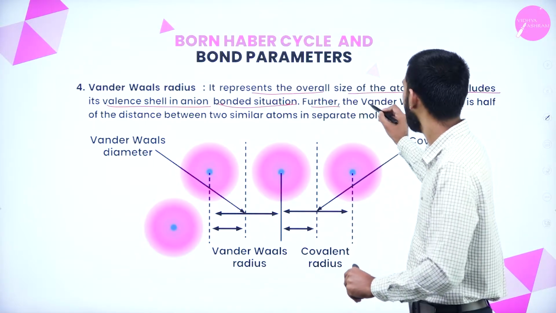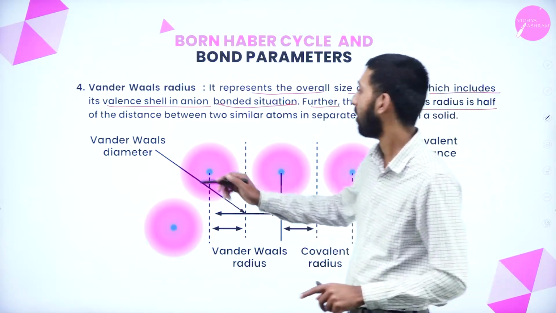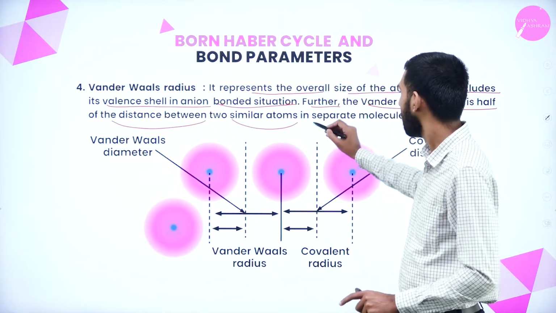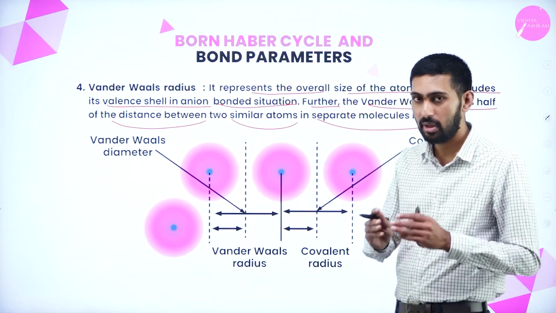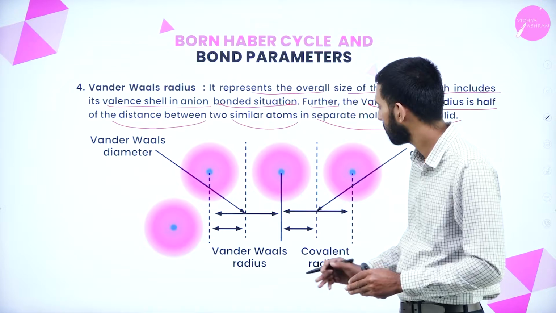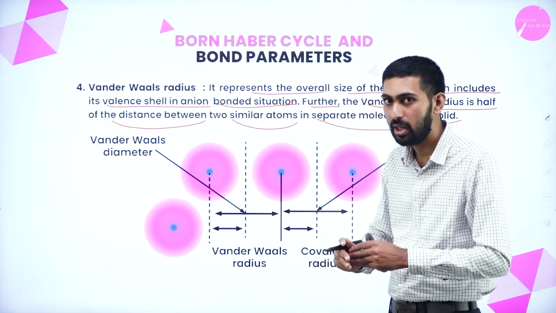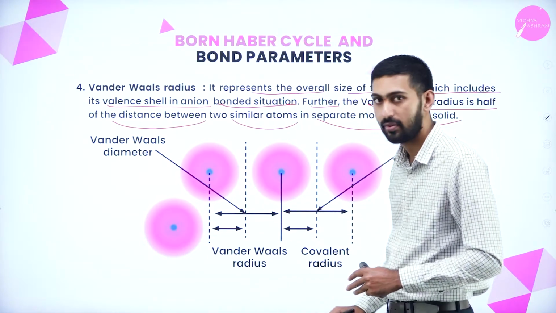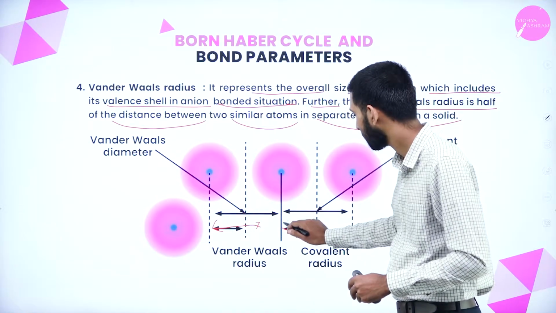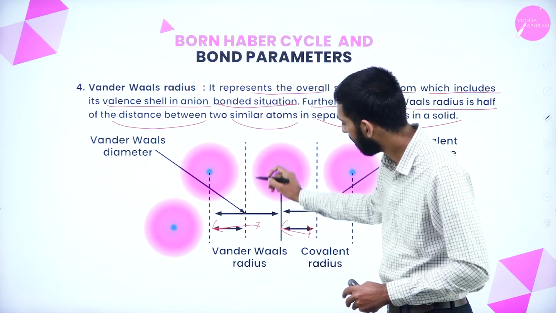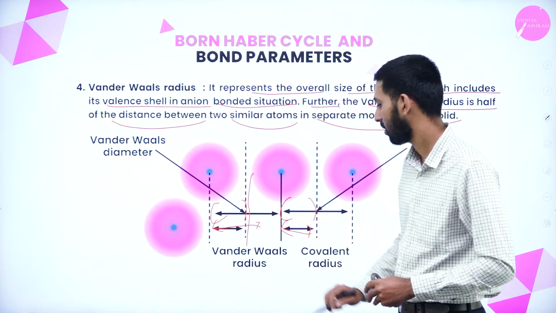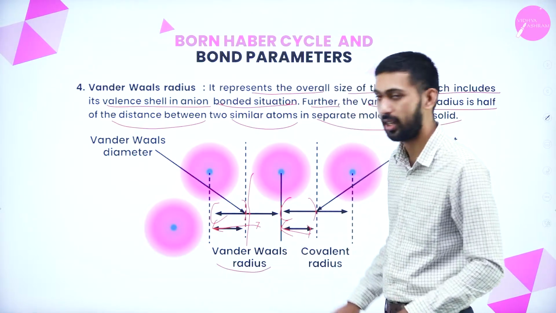Okay. Further, the van der Waals radius is 1/2 of the distance between similar atoms in separate molecules, and it should be in the solid form. Here you see, 1/2 of the distance between two molecules. This is half, and the other half we have said. So I have taken only this much. Okay, this is the van der Waals radius.